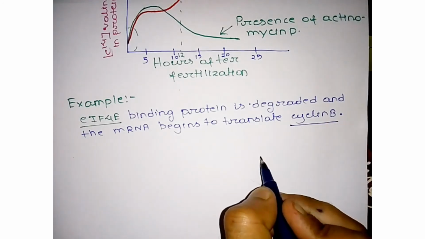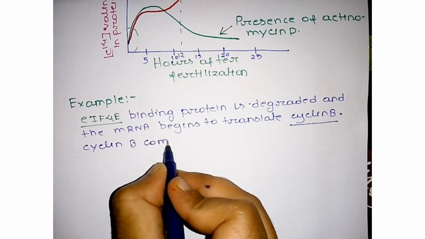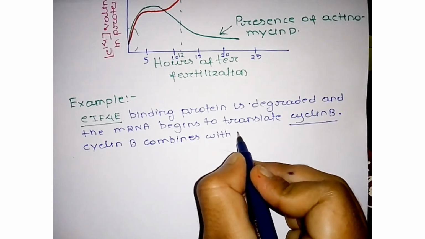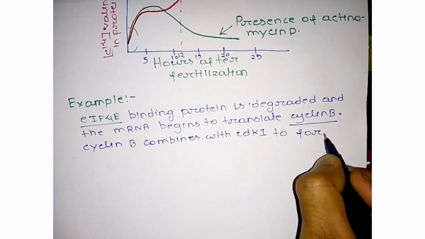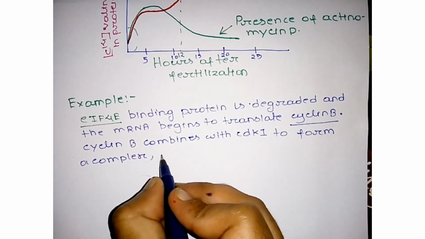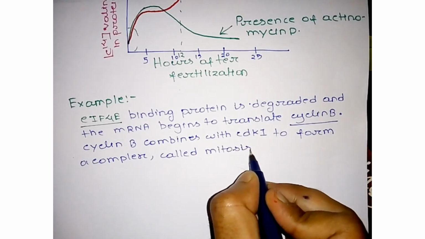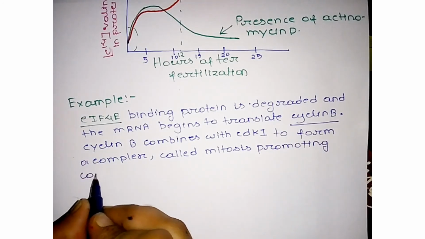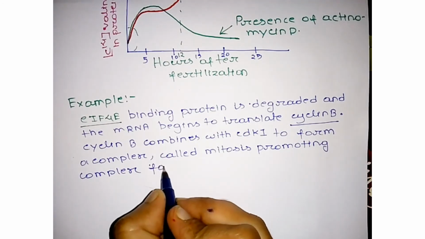Now cyclin B combines with another important protein, CDK1, to form an important complex called mitosis promoting complex, or maturation promoting factor.